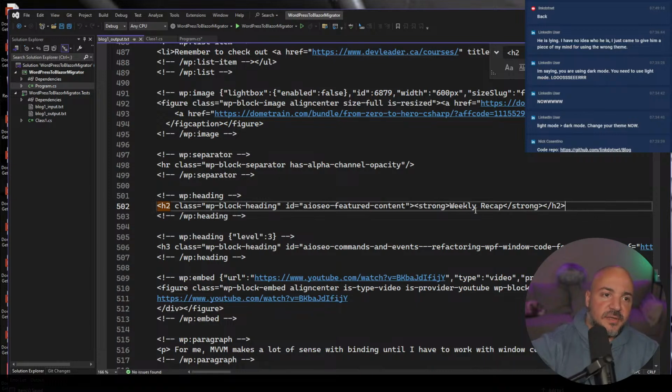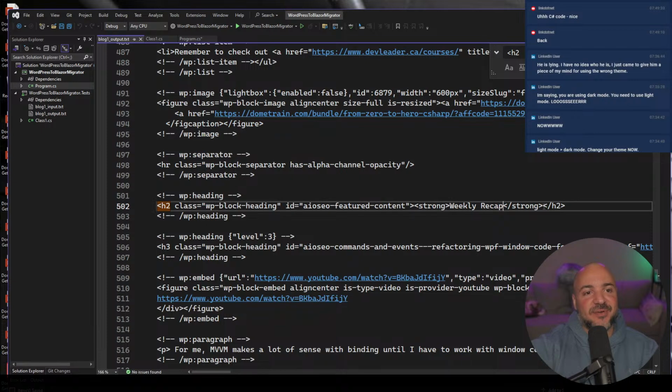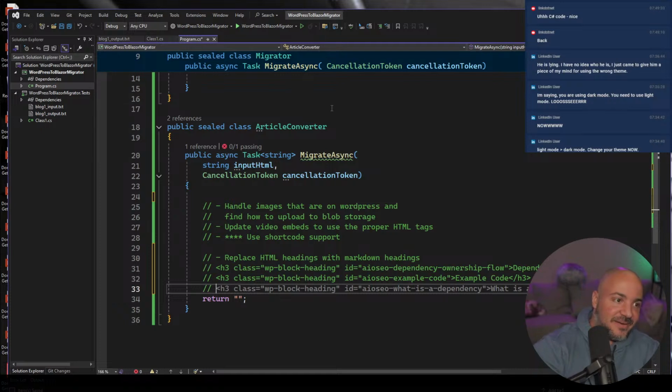Interesting. Okay, so here's an example. I'm glad I found this one. I don't need strong. I want to use this as an example so that when I put this to Markdown, it doesn't just have random strong tags around it. So we'll move away from that. That's a good example to have in here.